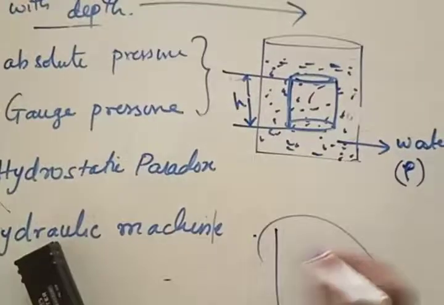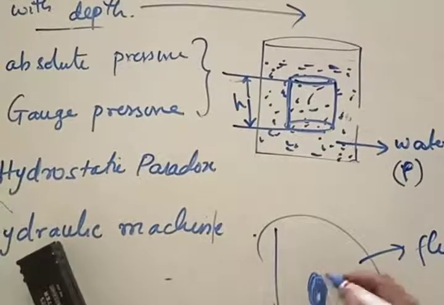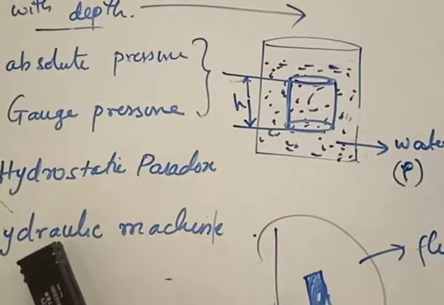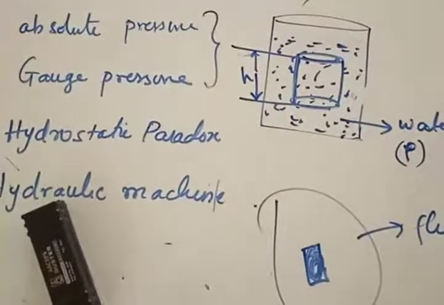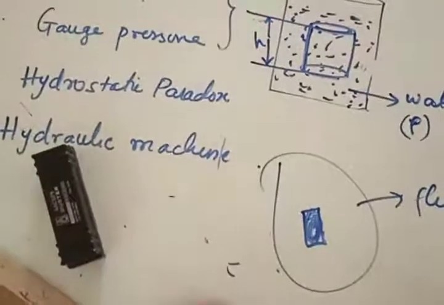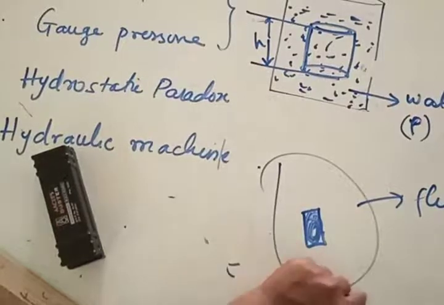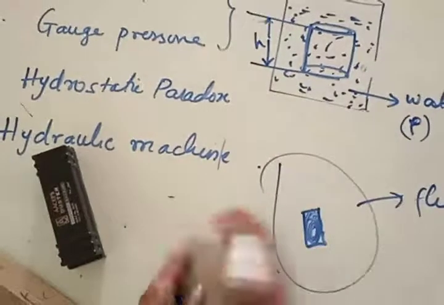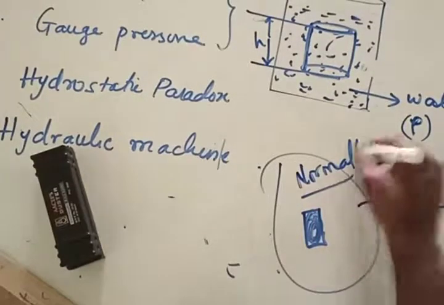When an object is immersed in a fluid, I'll show you here. This is the fluid, maybe water or air, and an object is immersed in this. If an object is immersed in a fluid, in what direction is that object going to get the pressure acting on it? The answer is the pressure exerted by the fluid on any object would be always normal to its surface. Important point this is.